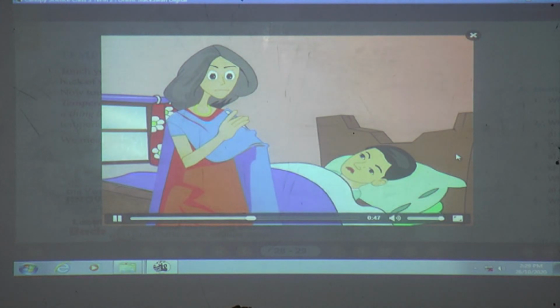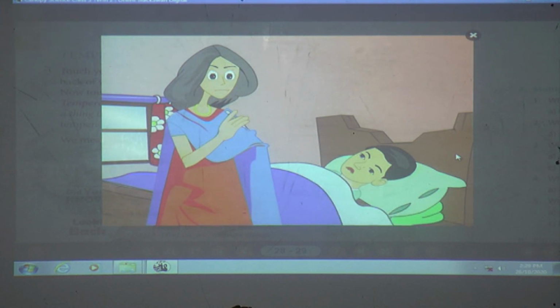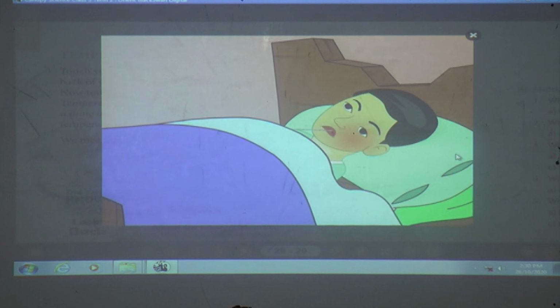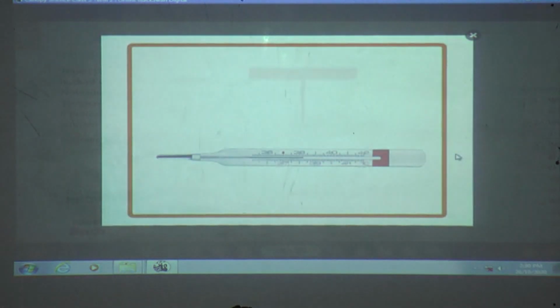Your parents may place a thermometer in your mouth when you are sick. They do this to check if you have a fever. If your body temperature is high, you have a fever. When the thermometer is placed in your mouth, the mercury rises in the inner tube because it gets heated. The end of the silver line shows the temperature.